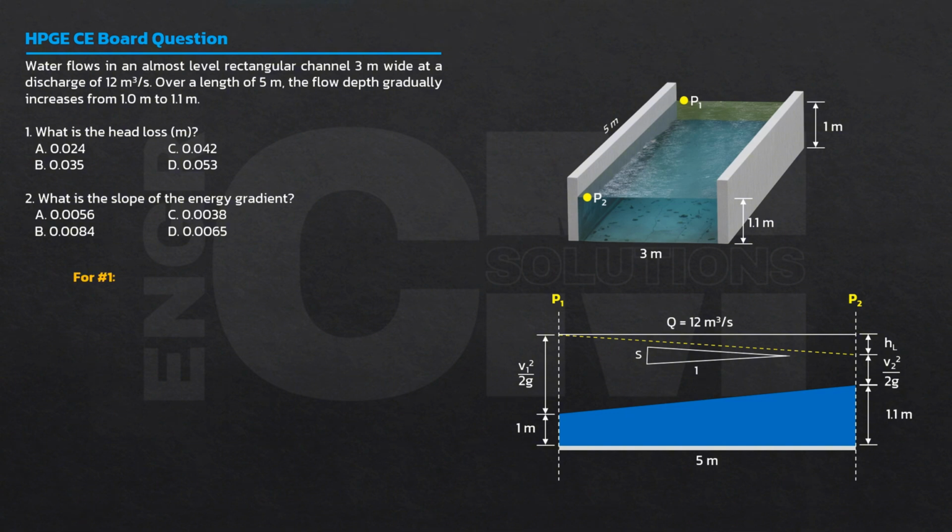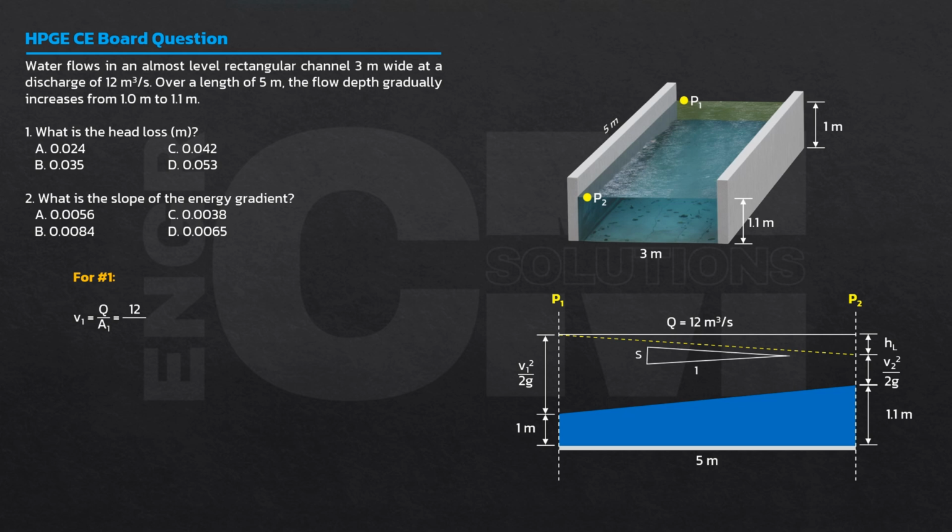Okay, so first problem. Unahin lang natin ang V1 at V2. It is solvable kasi meron tayong Q and merong area for each cross-section. Alam natin, discharge is area times velocity. So, rearranging that, ito yung ating kukunin. V1 is equal to Q over area 1. The same yung Q sa section 1 or 2. Kung ano yung bumubuo dyan, yan din yung bumubuo sa kabila.